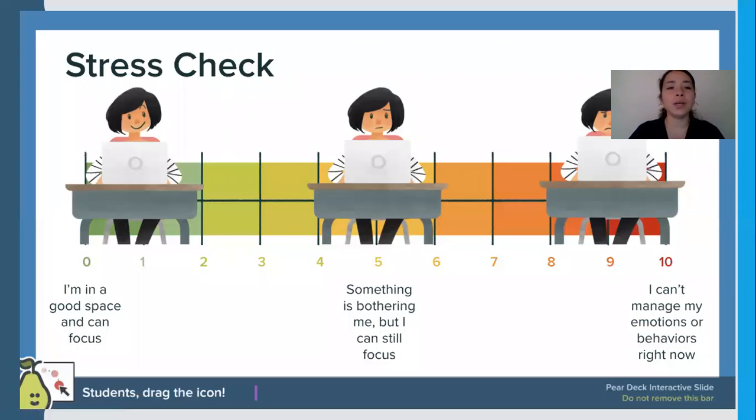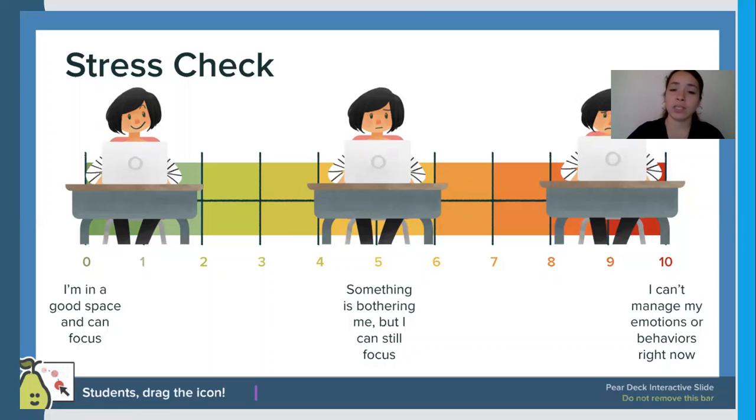All right, so I wanted to do a quick little stress check. This is something that I'll try to do every single class. It might look a little bit different each class, but for now it's like this. So it's a stress check. In the chat box, I want you to put either a 0 or any number between 0 and 10 about how you're feeling. So 0 is, you're in a good space and you can focus.